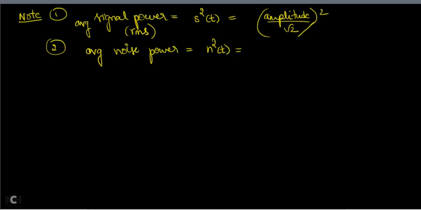Power is nothing but taking the square of the signal. That's all. That is the power. So the average noise power is N squared.